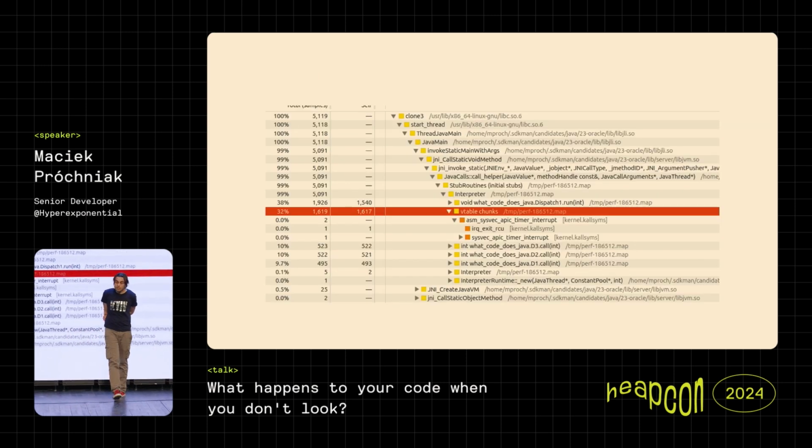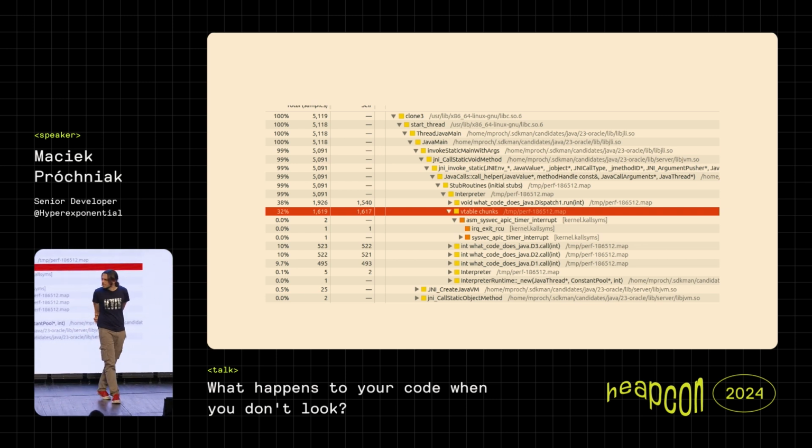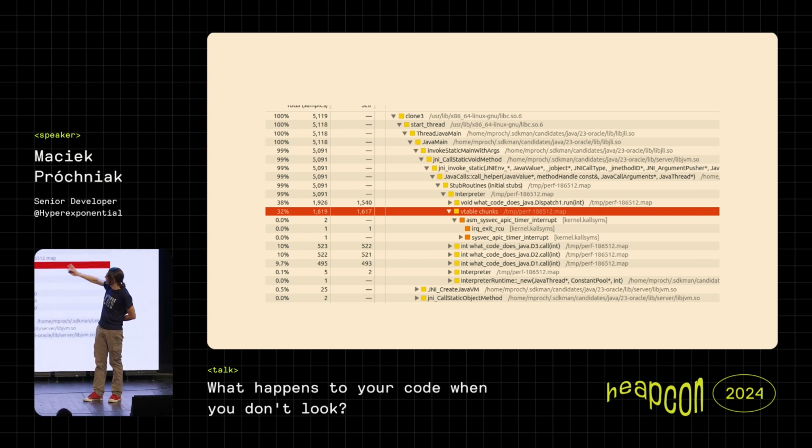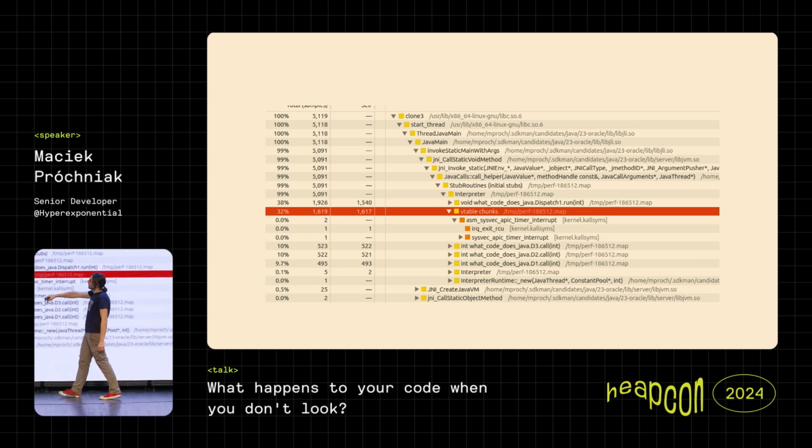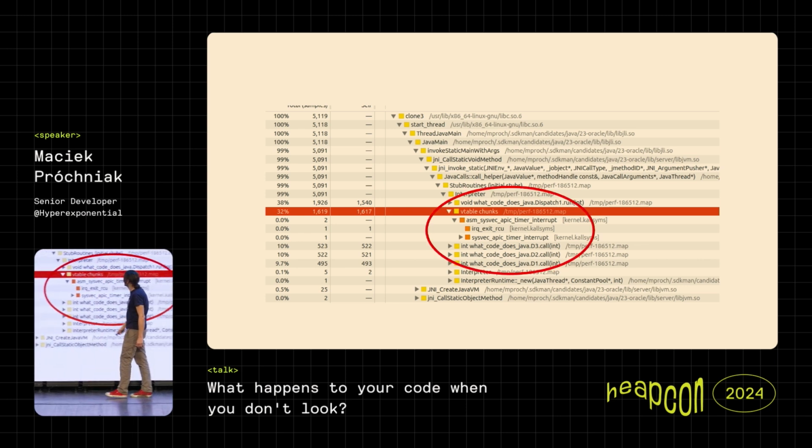And if we go to some profiling tools, I won't even get into the details of which one it is, but no worries. We can see that somewhere in this call stack, quite a lot of time is actually being spent in this place called vtable chunks and so on.